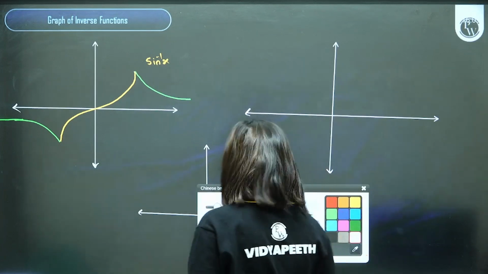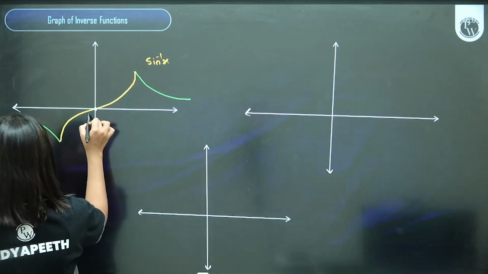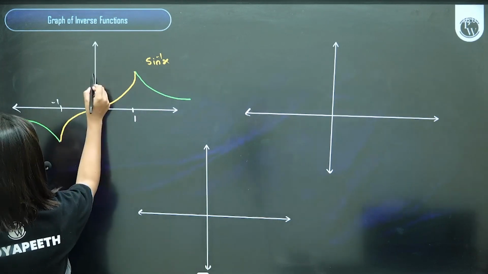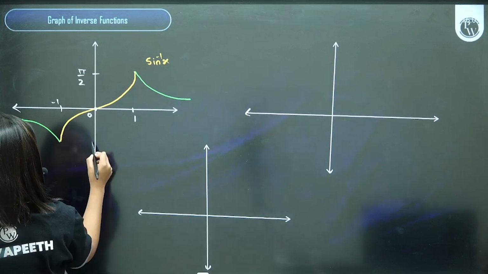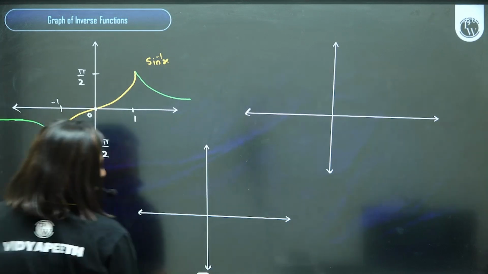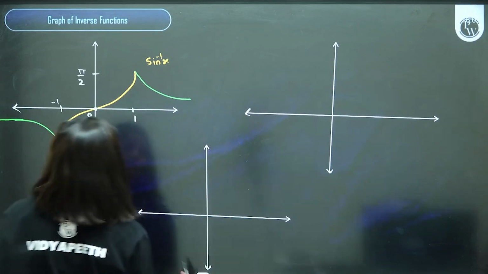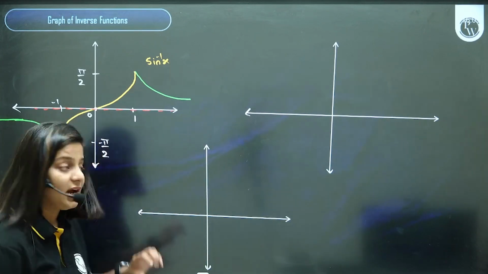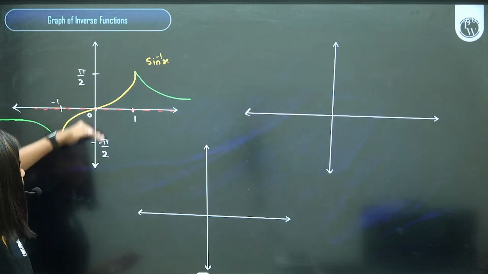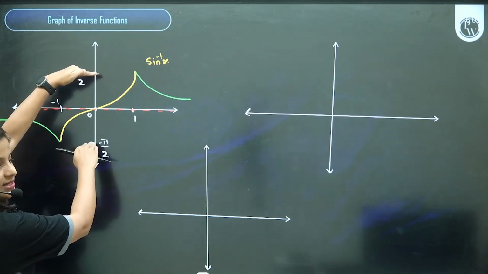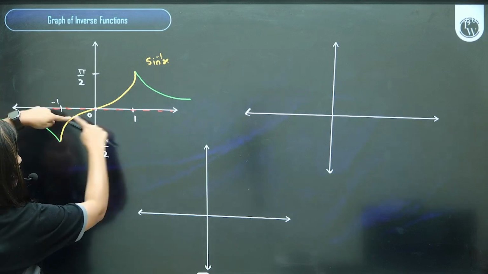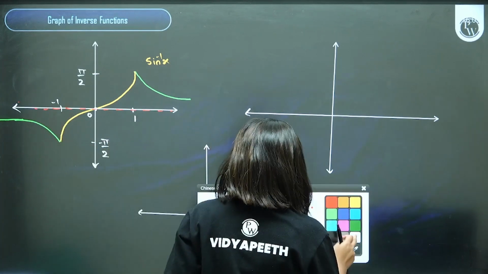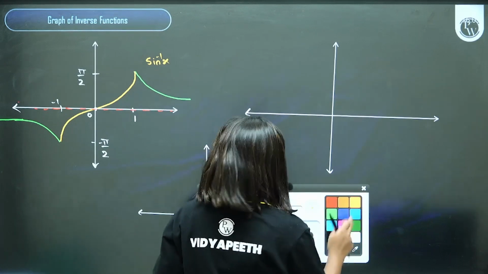एक बारी markings कर लेते हैं. This is 0, at 1, minus 1, pi by 2, minus pi by 2. Do you all also know the simple fact that for cosec inverse x, the principal value branch is minus 90 to plus 90. The graph of cosec inverse is between minus 90 to plus 90, except 0. Cosec is not defined at 0. Yeah, right. Perfect, guys.